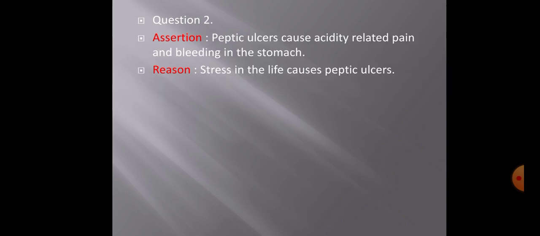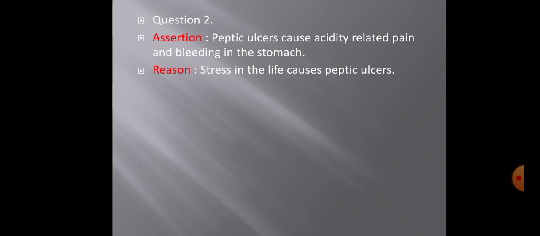Here the assertion is: peptic ulcers cause acidity, related pain and bleeding in the stomach. See, peptic ulcer means the ulcers which are caused in the stomach lining. Those are called peptic ulcers, and of course we get acidity due to the ulcers, and it also leads to bleeding in the stomach. So this is a correct statement. Let's move on to the reason. Reason: stress in life causes peptic ulcer. Stress is not related with any kind of ulcers, so I don't think it is a correct reason.